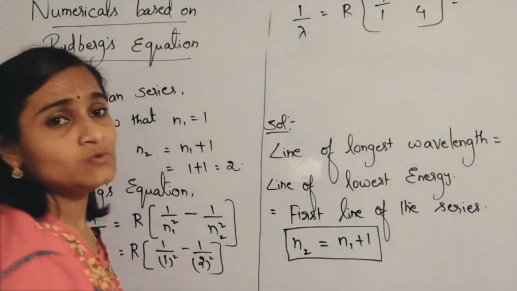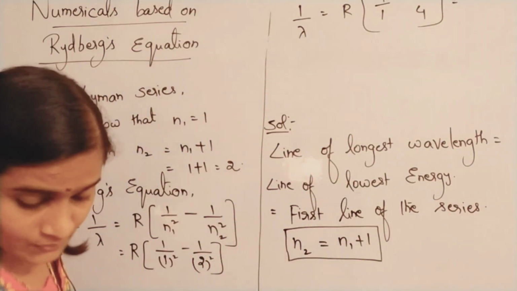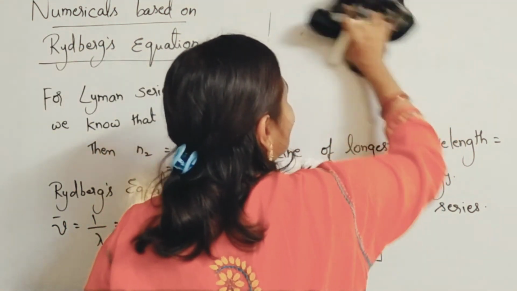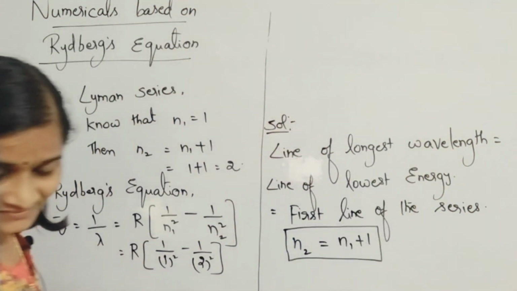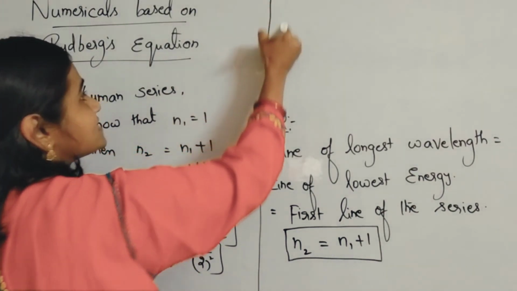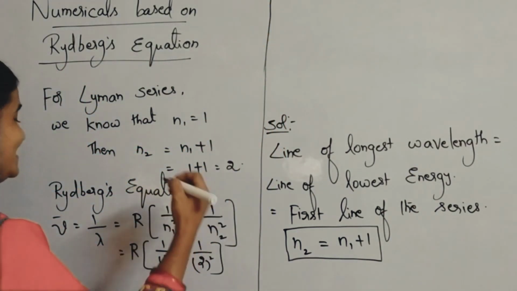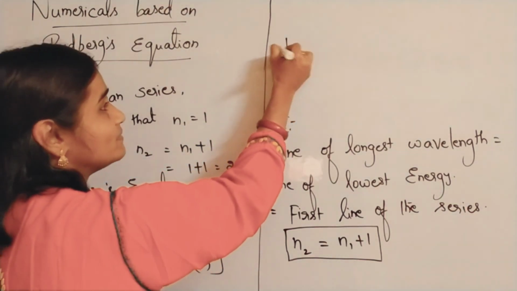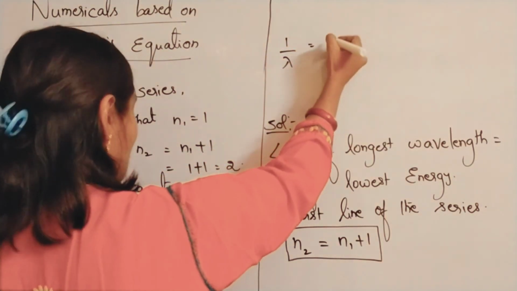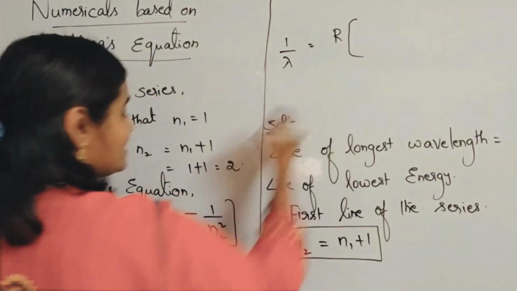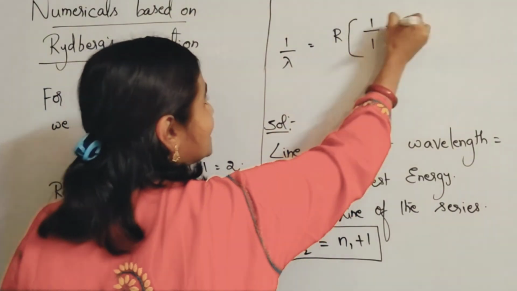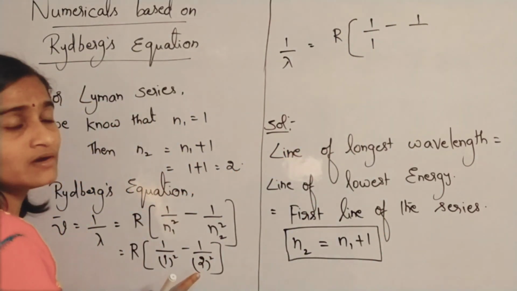It is equal to how much? I think you cannot see it if I write here; this is only a problem with the board settings and phone settings. So I'll write here so that you can see. R into 1 by 1 square is 1 by 1 only, minus 1 by 2 square is 4.